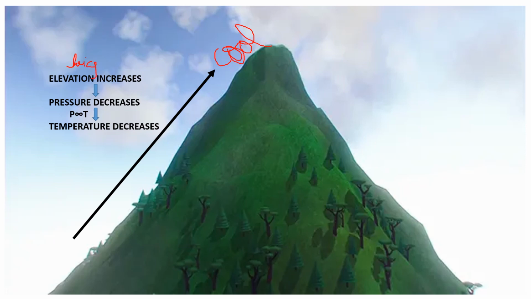When the height increases, that is when the pressure decreases. When the pressure decreases, the temperature also decreases, right? This is one of the reasons why the air on top of the hill will be cool compared to the foot of the hill where the air will mostly be hot.